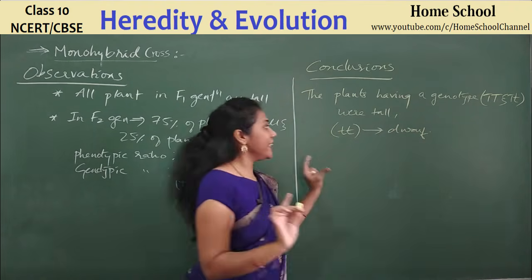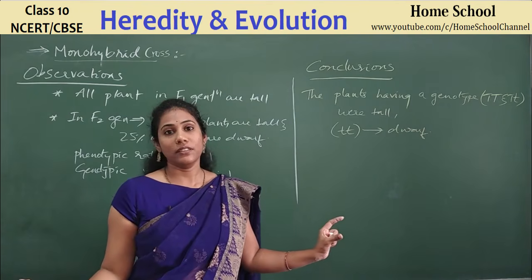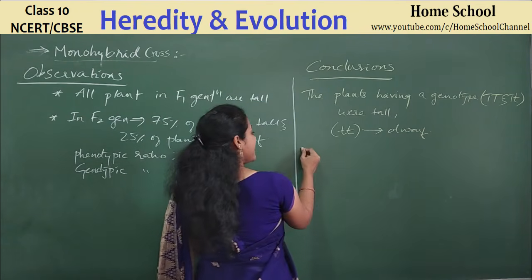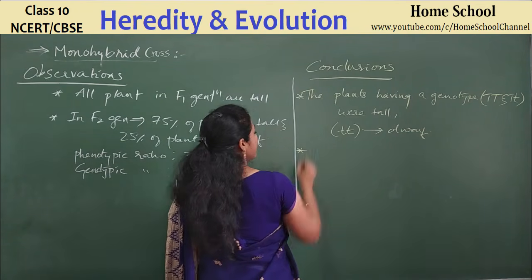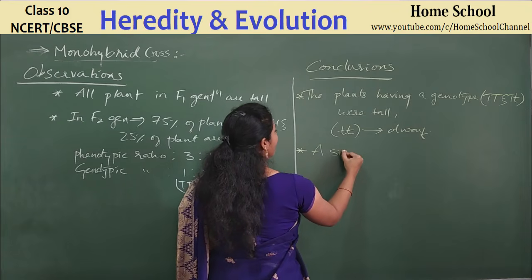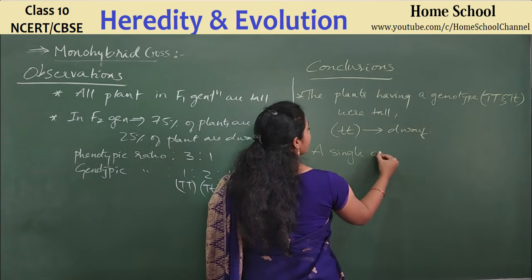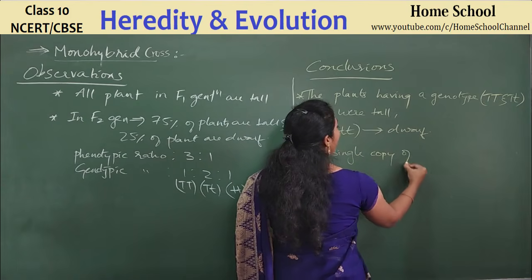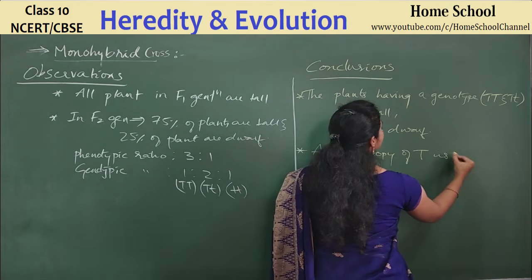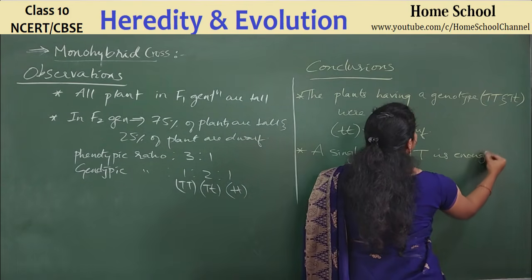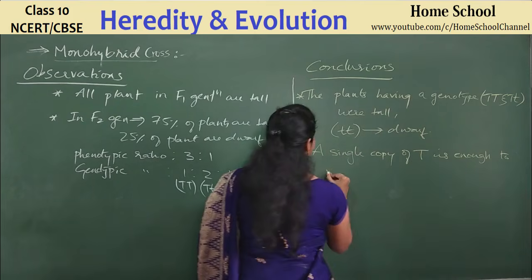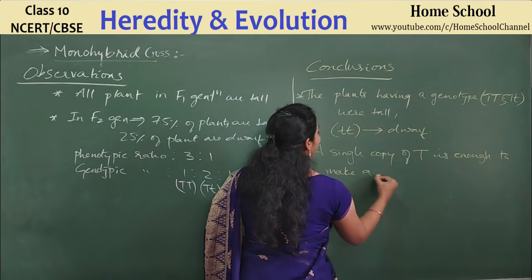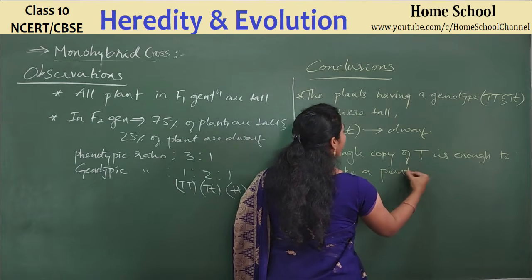This is one thing we can conclude. And the second important point is a single copy of capital T is enough to make a plant tall.